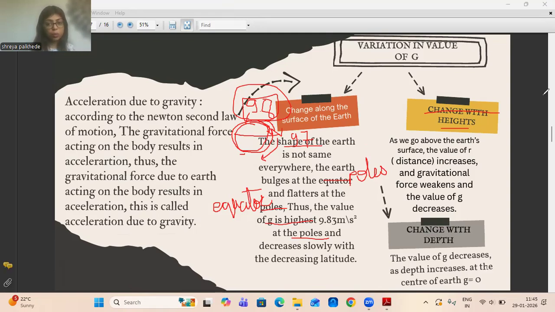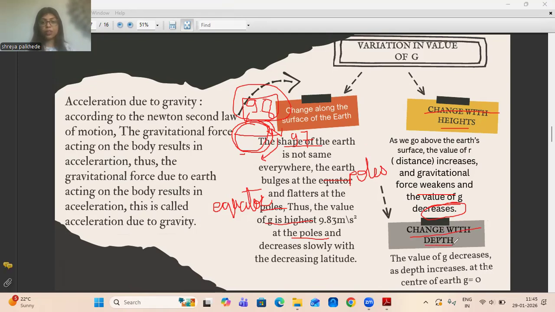So as we keep moving away from the center of the Earth, the value of g, the gravitational force, will weaken, and the value of g decreases and not increases.